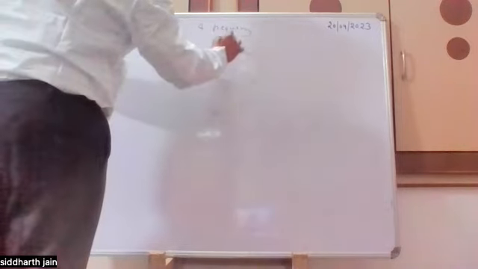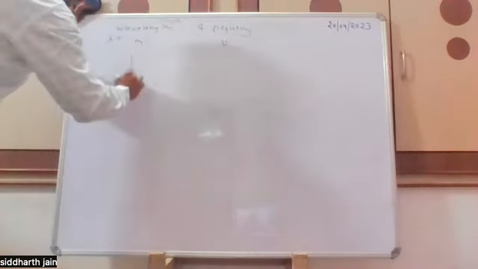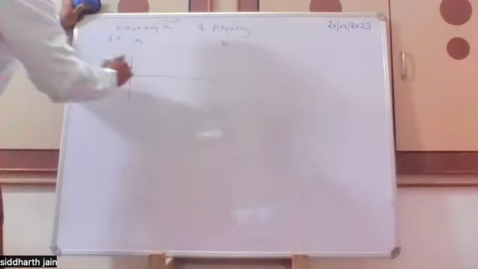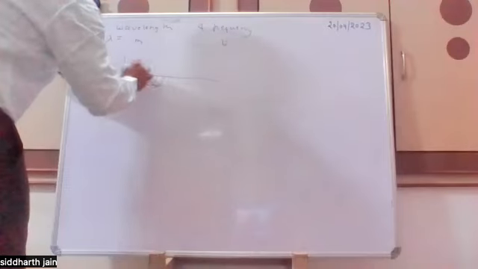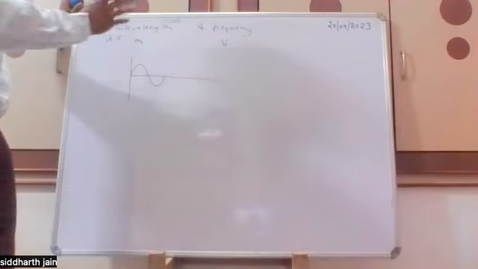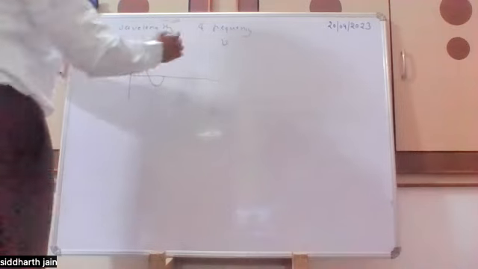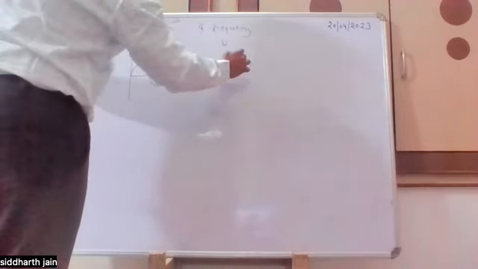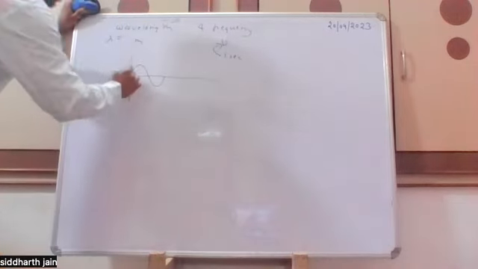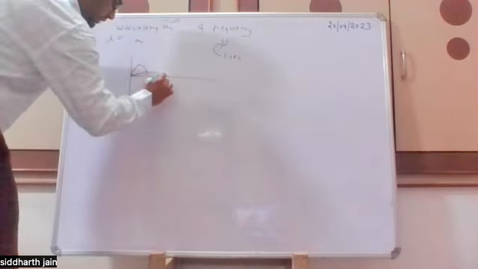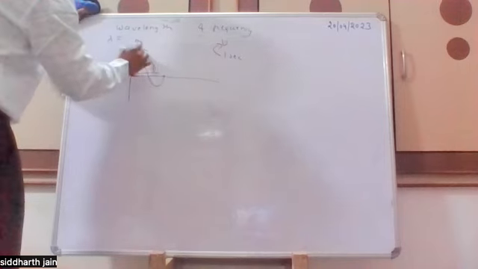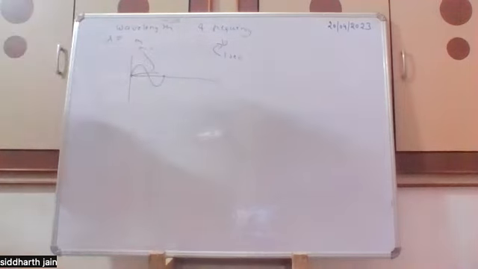So if we assume an electromagnetic wave, then the number of crests and troughs, like this is one crest and trough, that a wave forms in 1 second, we define as the frequency of the wave, and the distance which is traveled by this wave, we define as the wavelength of the wave. Yes. What is electromagnetic radiation?